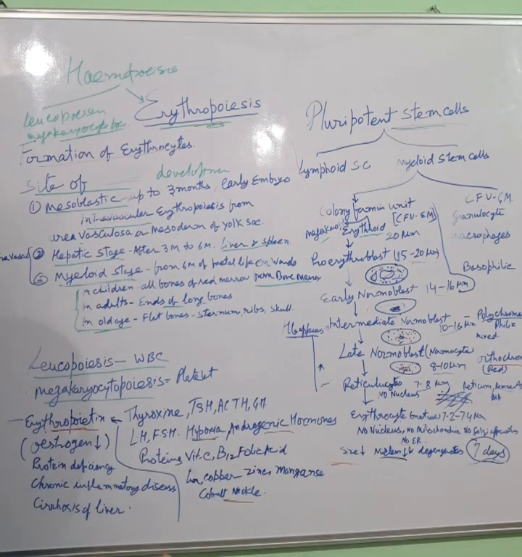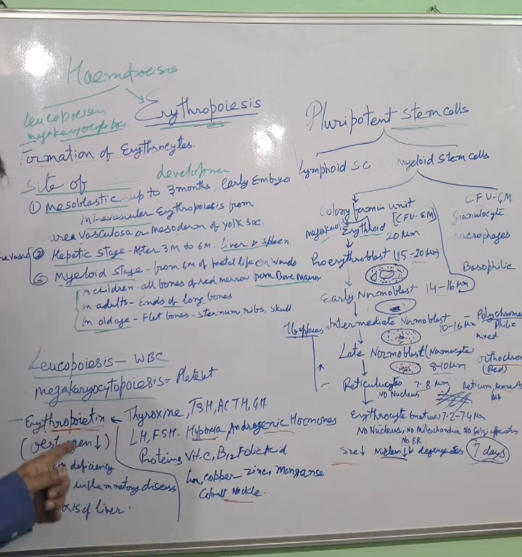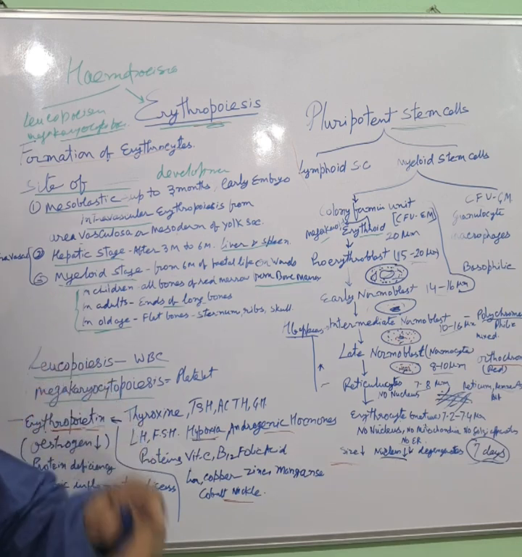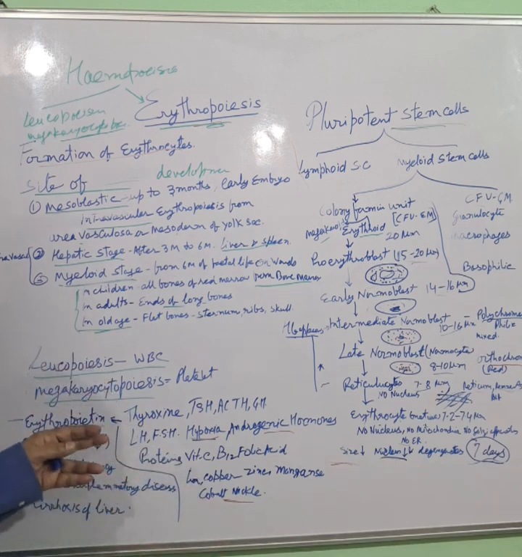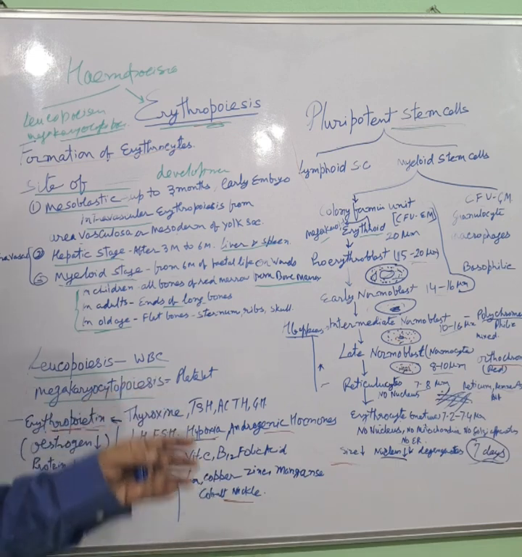Now, factors affecting RBC formation or erythropoiesis. First and most important factor is erythropoietin secreted from kidney. Although extrarenal sources are also there, in a separate lecture we will learn about erythropoietin. Erythropoietin is the most potent stimulant of erythropoiesis, and it acts at all stages of erythropoiesis, including release of reticulocytes and erythrocytes into the circulation.